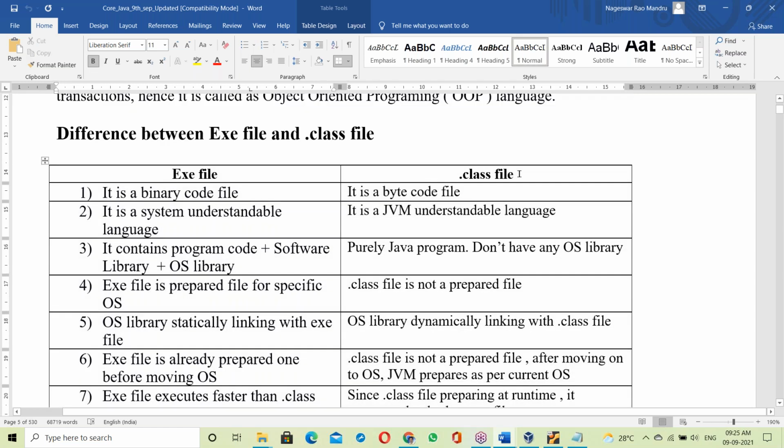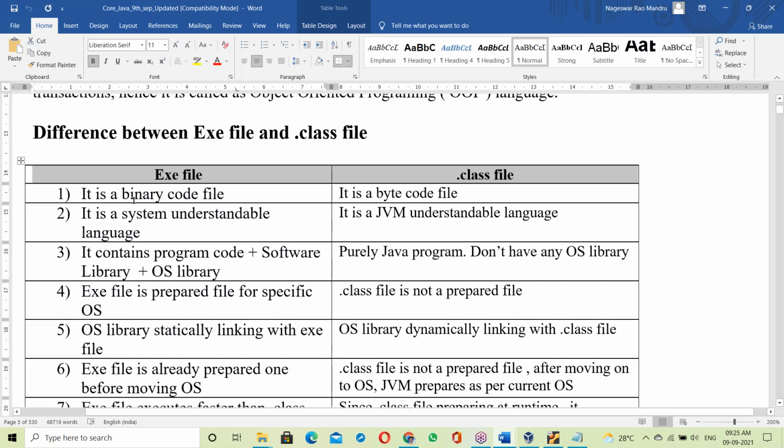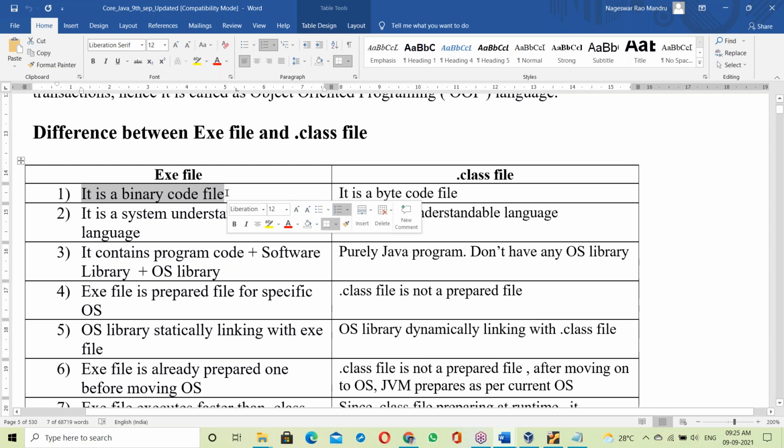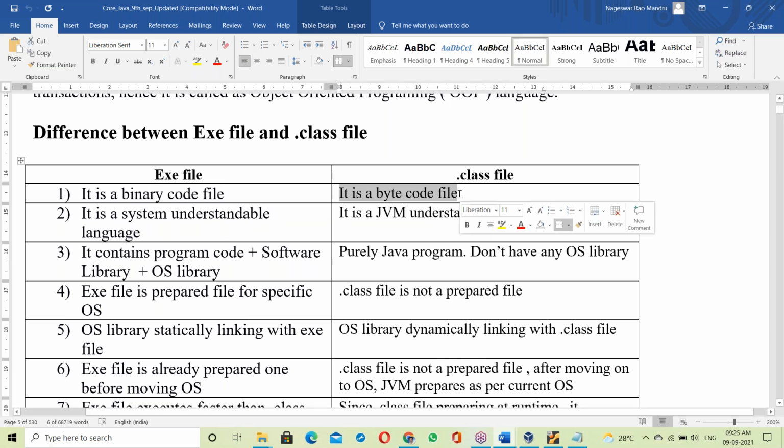See, exe file and .class file, what's the difference? What is an exe file? It's binary code. An exe file contains binary code, in zeros and ones format. The .class file is a byte code file. The exe file is binary code, and the .class file is byte code. Yes, what exactly is byte code?